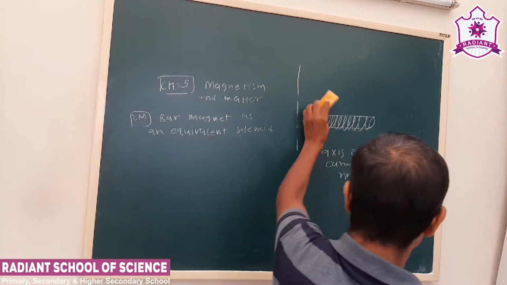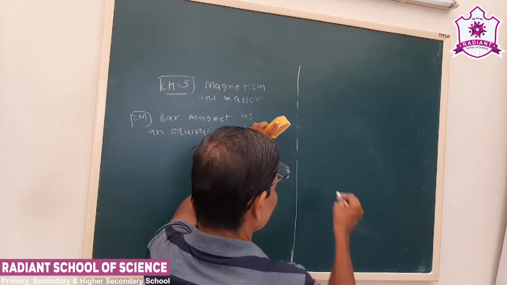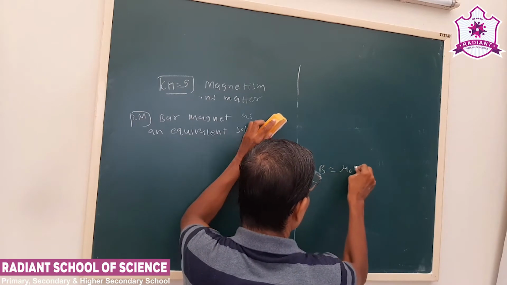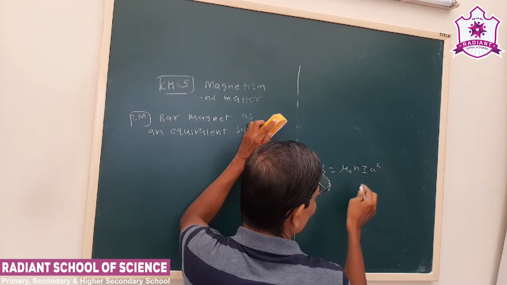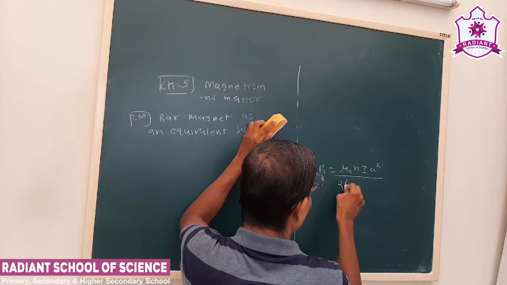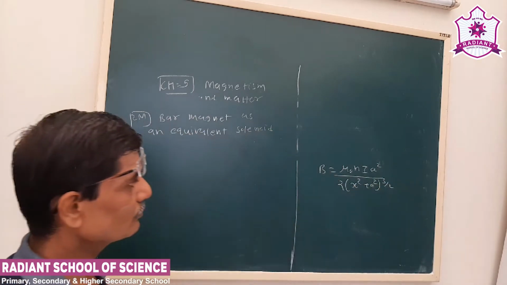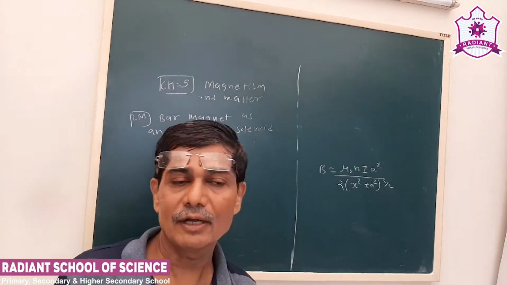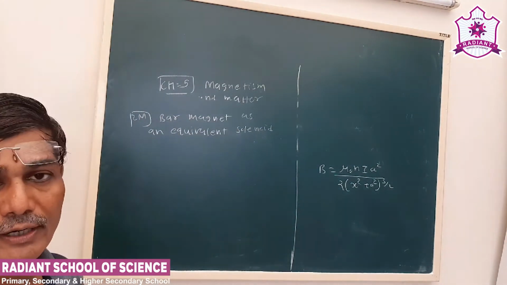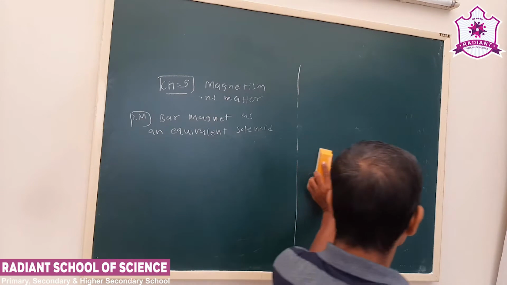So a number of things we have to combine. What was the formula there? B is equal to mu naught I a squared, where a is the radius, over 2 times (x squared plus a squared) raised to 3 by 2. That is the formula of the magnetic field at any point on the axis of a circular ring.